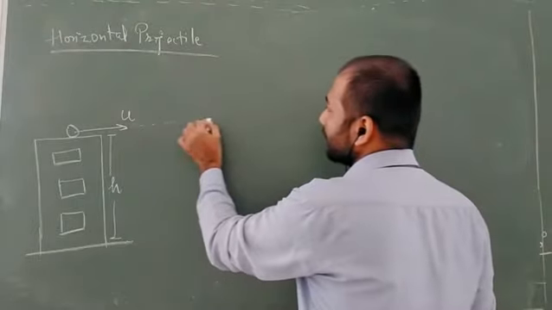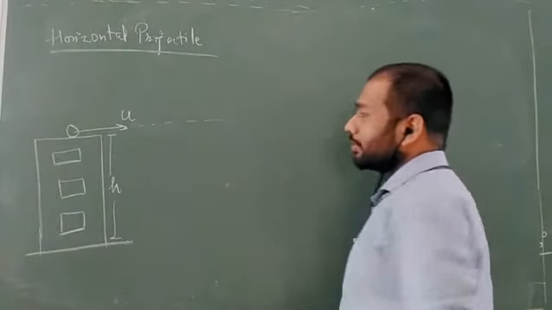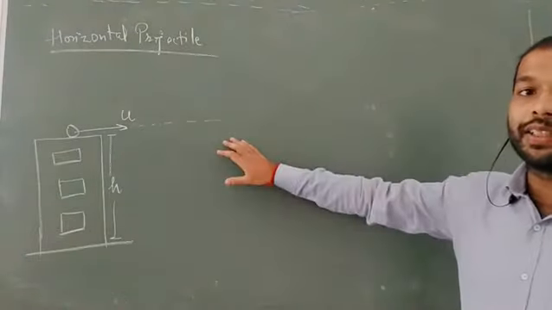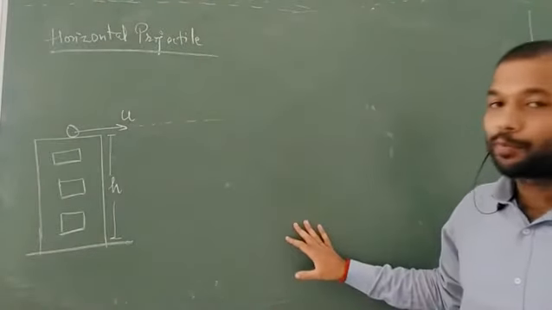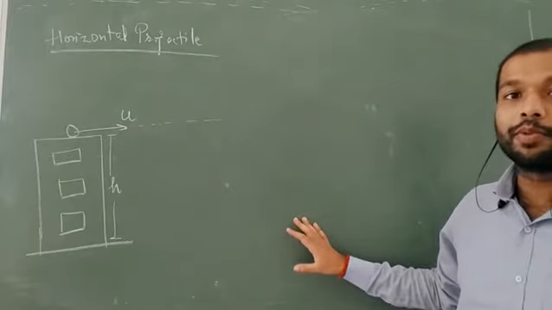You can see that it is not making any kind of angle with the horizontal line. That's why this type of projection is known as the horizontal projectile.